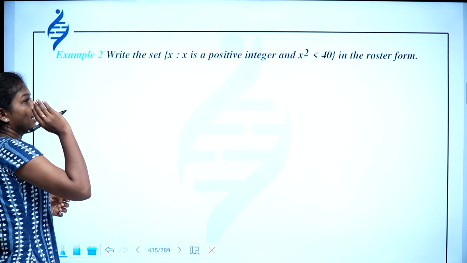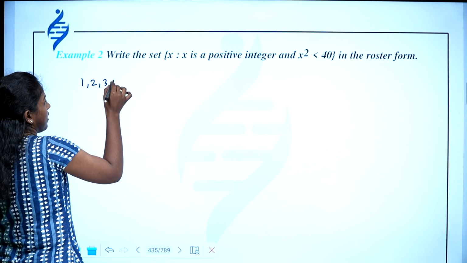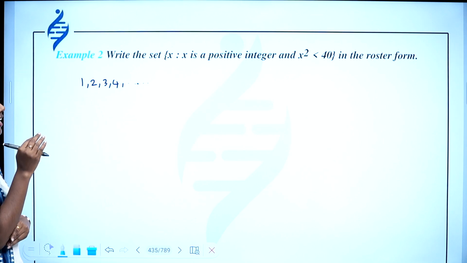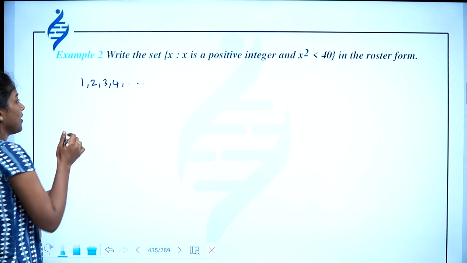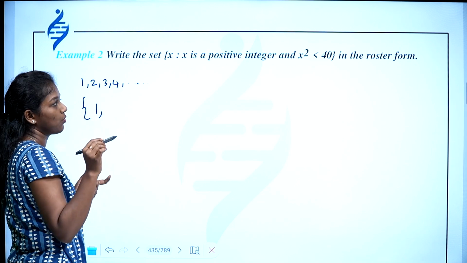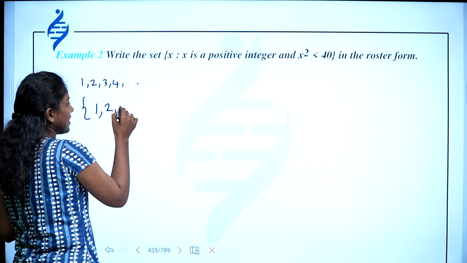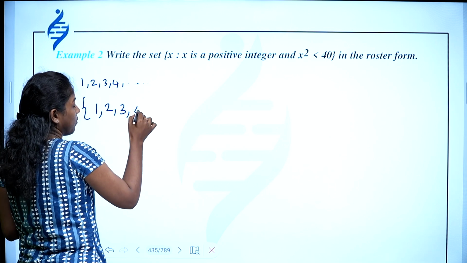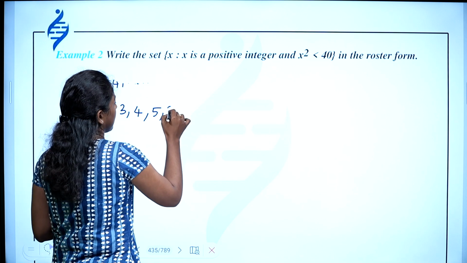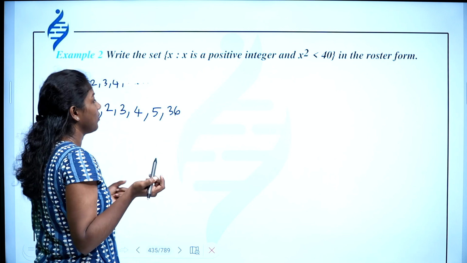First of all, you can write the positive integers. What are the positive integers? 1, 2, 3, 4, etc. All these are positive integers. Then x square should be less than 40. So 1 square is less than 40. Yes, 1 square is 1. 2 square is 4, less than 40. 3 square is less than 40, 3 square 9, 4 square 16, 5 square 25, 6 square 36, 7 square 49.